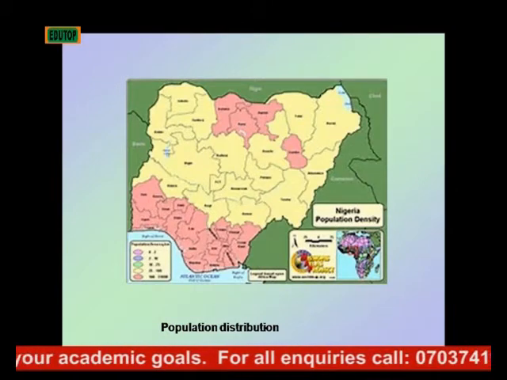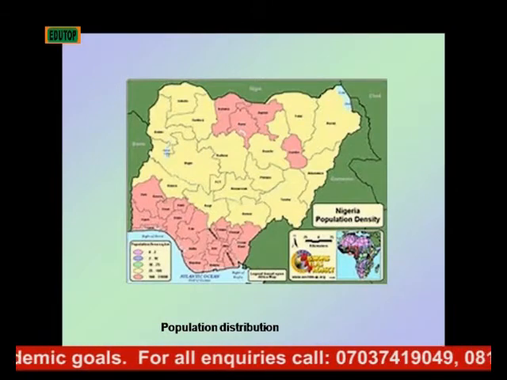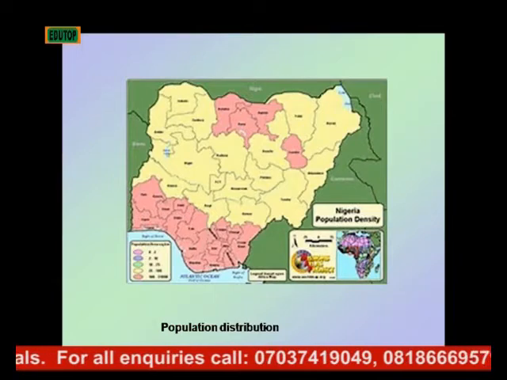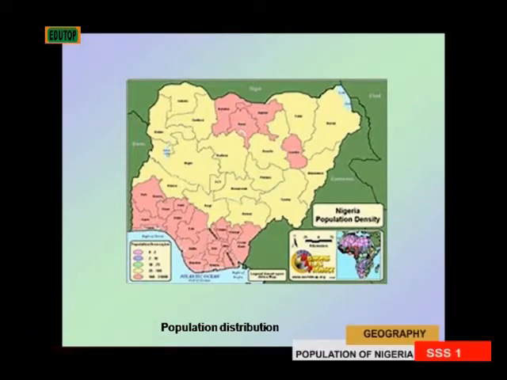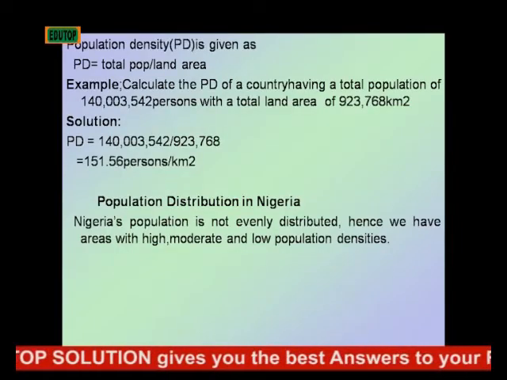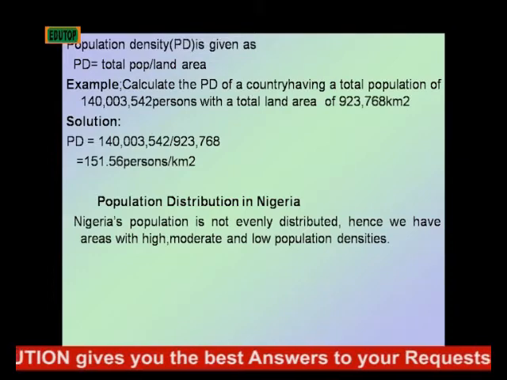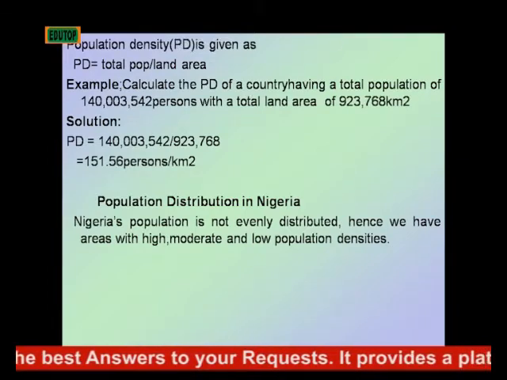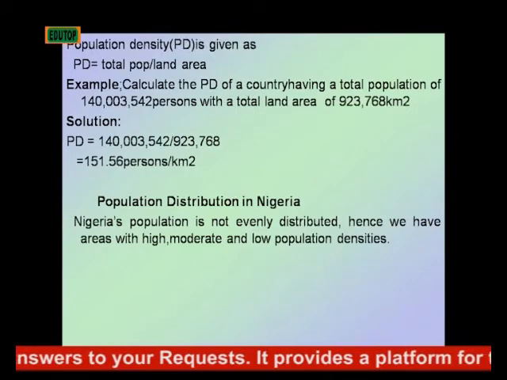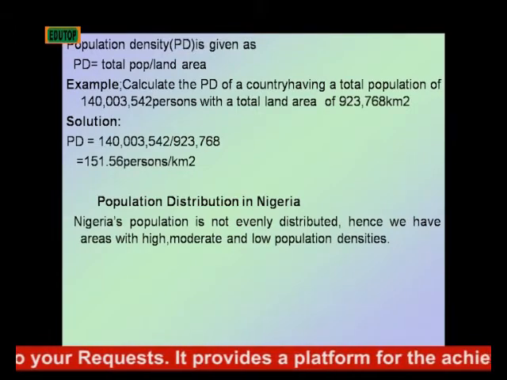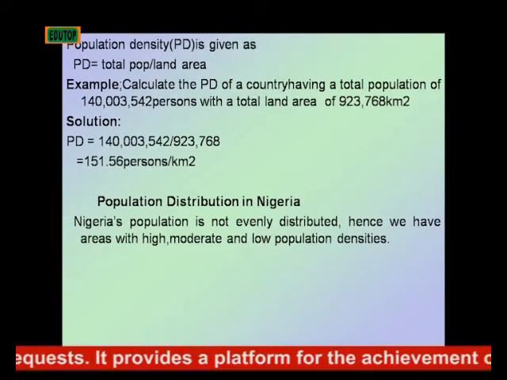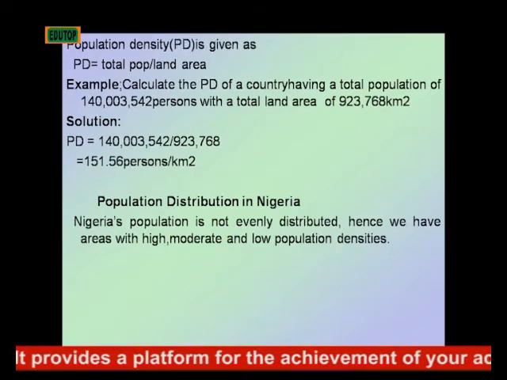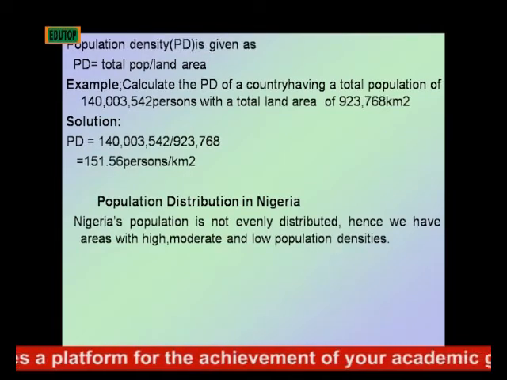We have densely populated areas, moderately populated areas, and low population density areas. Now, the population density is given mathematically as total population divided by the land area. And here is an example to calculate the population density of a given country.